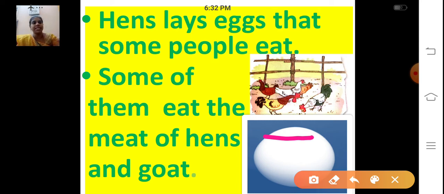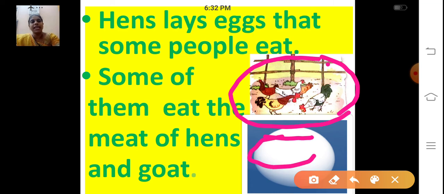These are all hens. Hens lay some eggs that some people will eat. And some people will eat the meat of the hens and goat. Some will eat chicken and mutton, right?